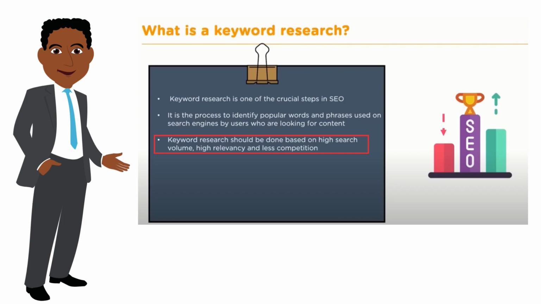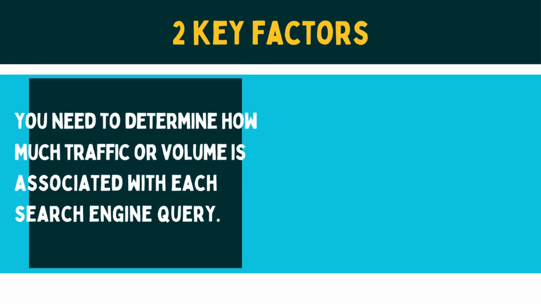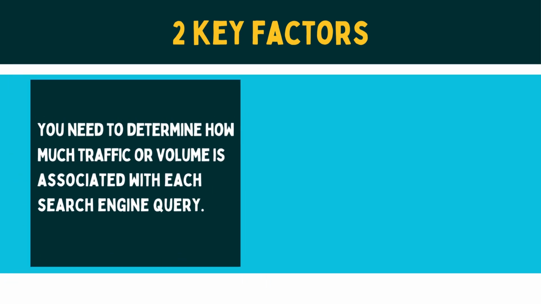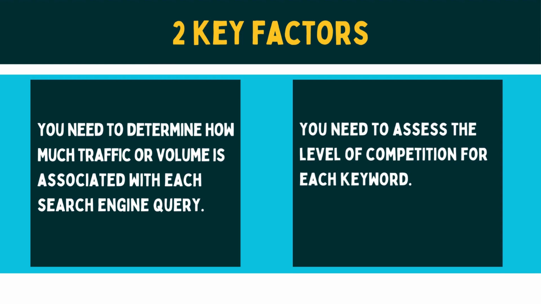To ensure that the keywords you select are appropriate for the content you want to rank for, you need to consider two key factors. First, you need to determine how much traffic or volume is associated with each search engine query. Second, you need to assess the level of competition for each keyword. It is important to choose relevant keywords, and once you have done that, you should research their volume and competition levels to make informed decisions.